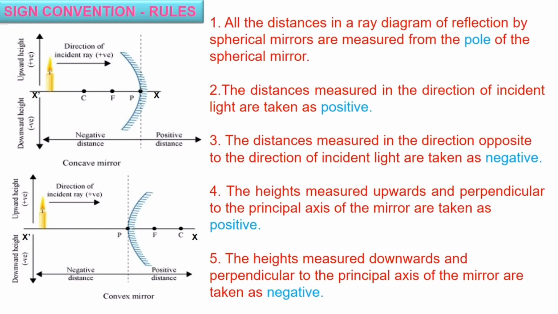The object is placed only on the left side. All the distances are measured with respect to the pole. All the distances measured perpendicular to the principal axis above are taken as positive and below are taken as negative. This is a very important set of sign convention rules. Please make a note of it, children.